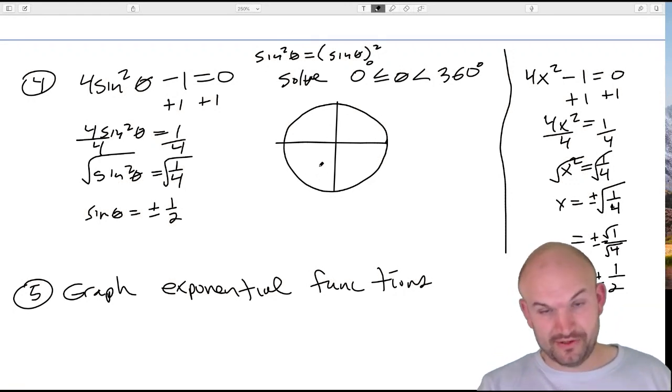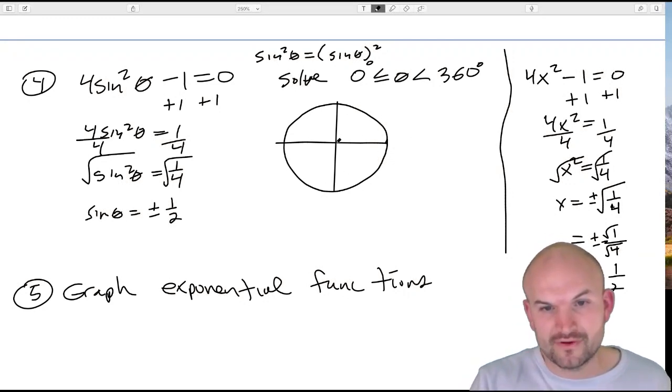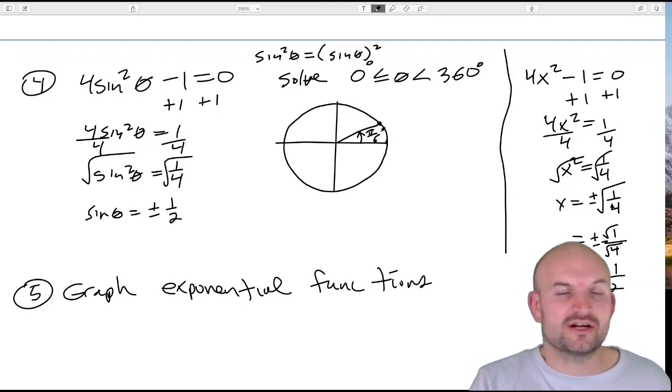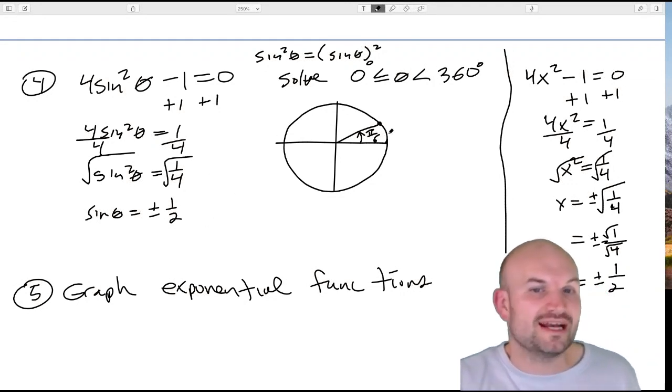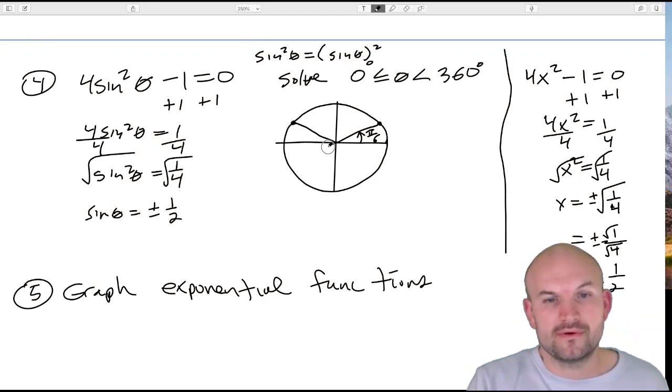So the easiest way to do this is to look at the first quadrant, because if you know the angle in the first quadrant when sine of theta is equal to 1/2, which is right there, which is pi over 6, then all the other angles that are going to have sine of theta equal 1/2 are going to have the same reference angle of pi over 6, meaning they're going to be pi over 6 away from the x-axis. So that's going to be over there. That's going to be over there. And that's going to be over there.